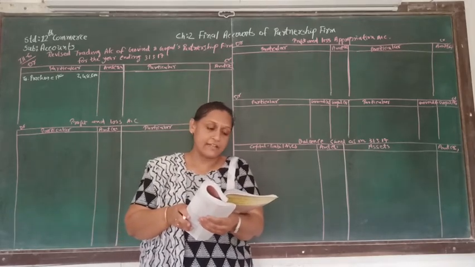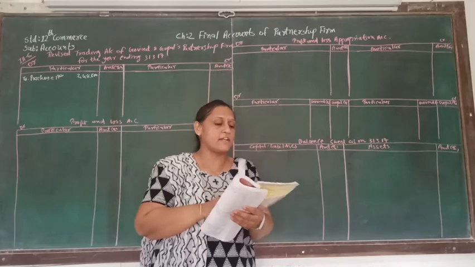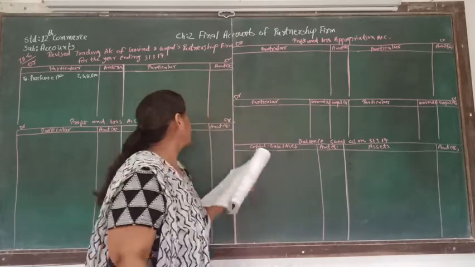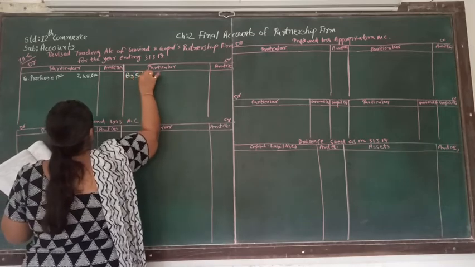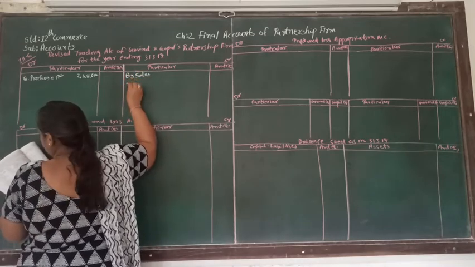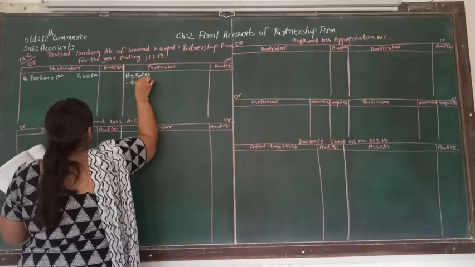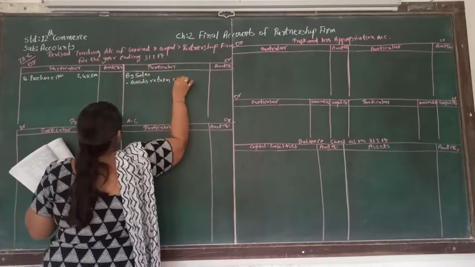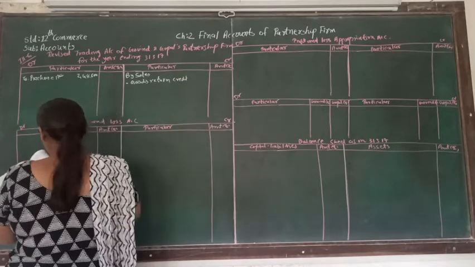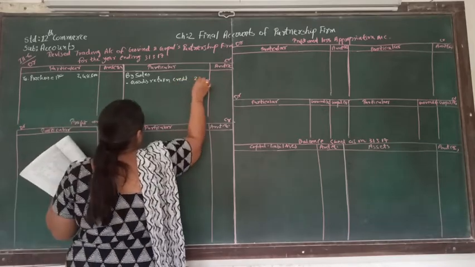That means it is a credit note. Credit note supposed to be deducted from the sales. So that we are going to do here by sales and minus goods return credit. And goods return credit is 2,400.